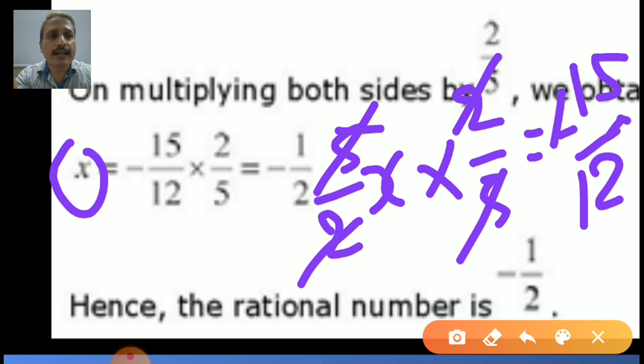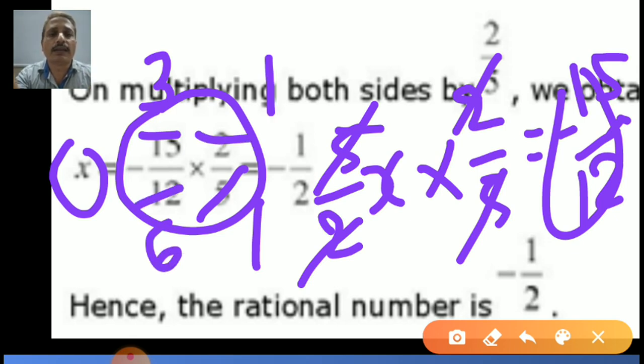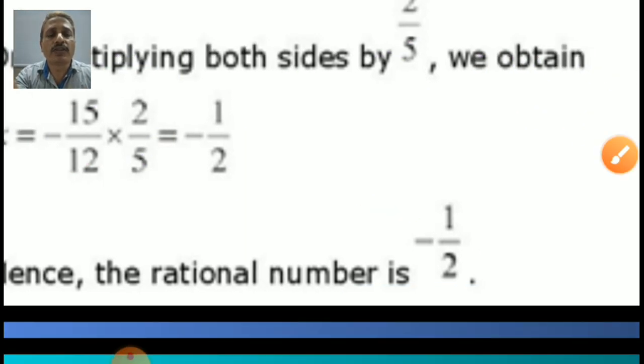Now regarding the right side, this part is here. Yes, 5 1s are 5, 5 3s are 15. 2 1s are 2, 2 6s are 12. Yes, again numerator and denominator: 3 1s are 3, 3 2s are 6. So the answer is minus 1 upon 2. The rational number is minus 1 upon 2. Clear? Check this answer yourself, right or wrong. Put the value in the numbers from the question and try it yourself.